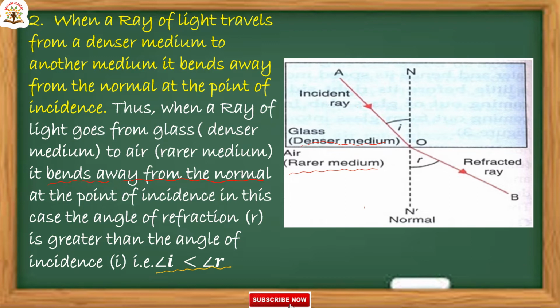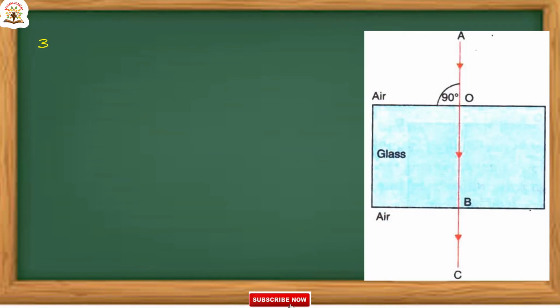Denser to rarer, away from the normal at the point of incidence. So in this case, angle of refraction is greater than angle of incidence, that is, angle I is less than angle R. Next rule, the third rule, is rule 3.